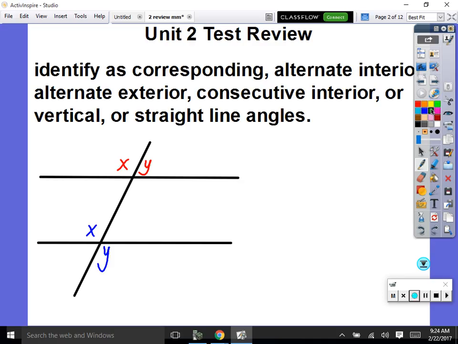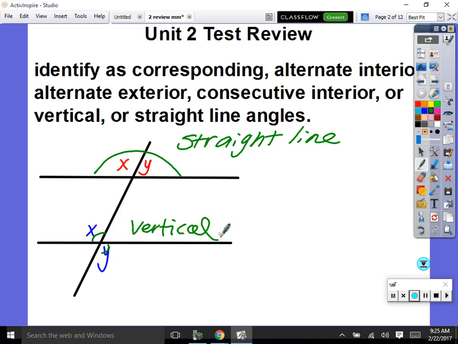Here we go. So let's look, because this stuff's pretty easy. It says, identify as corresponding, alternate interior, alternate exterior, consecutive interior, vertical, or straight line angles. So look at these red angles. What kind of angles are those? Straight line, aren't they? Guys, isn't that in a straight line? Everybody paying attention. All right, what kind of angles are these two blue ones? Vertical.